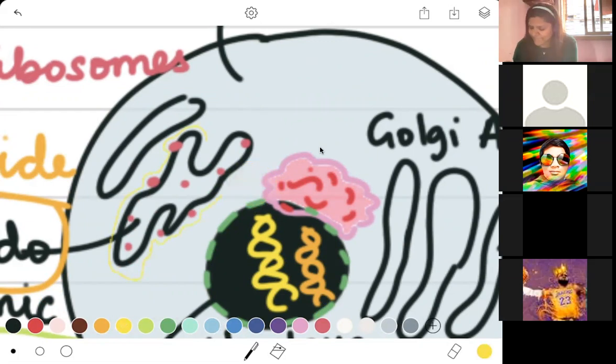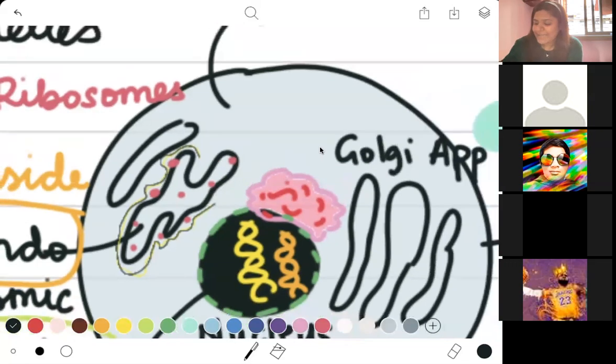It seems like it has a lot of bumpy rides on its way, like this. Because of this, an endoplasmic reticulum that is associated with ribosomes is called rough endoplasmic reticulum, or RER. Okay, if it is associated with ribosomes, we will call it RER.